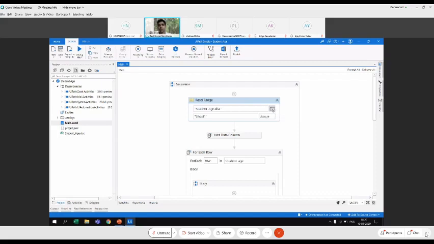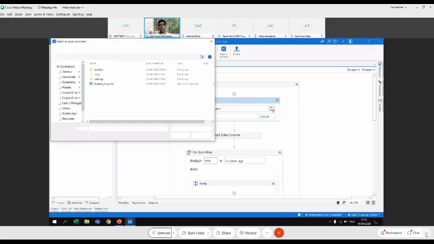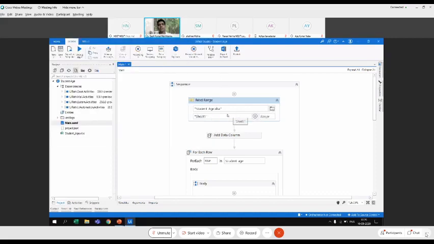So what do we do? We drag and drop that read range activity and select the student age file, and specify the sheet from which you want to read the content. The content is probably available in Sheet1. If there are many sheets, you can specify the names of the sheets, or if you only want to specify the range, you can do that as well.